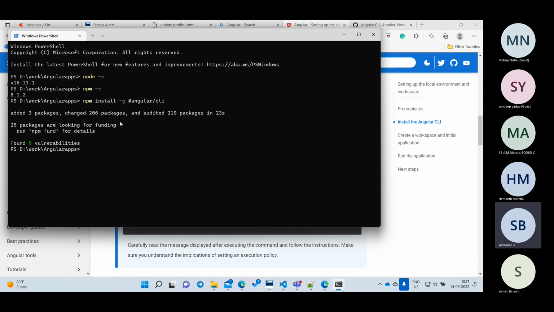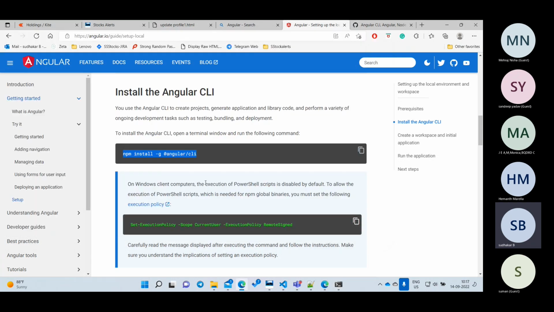Okay, now it is installed. So this CLI will be installed. Now we have done it. Now I want to verify whether Angular is installed or not. So next I need to check it.